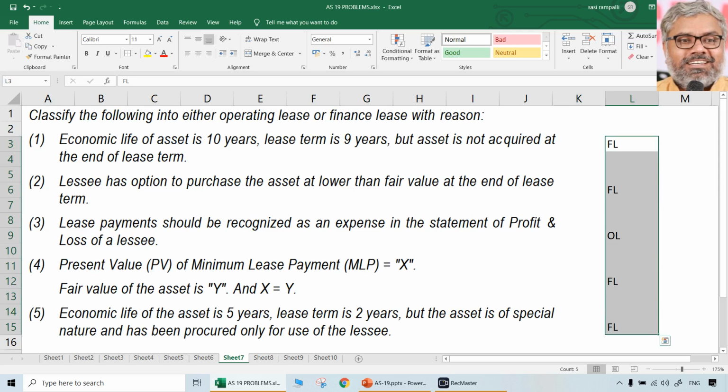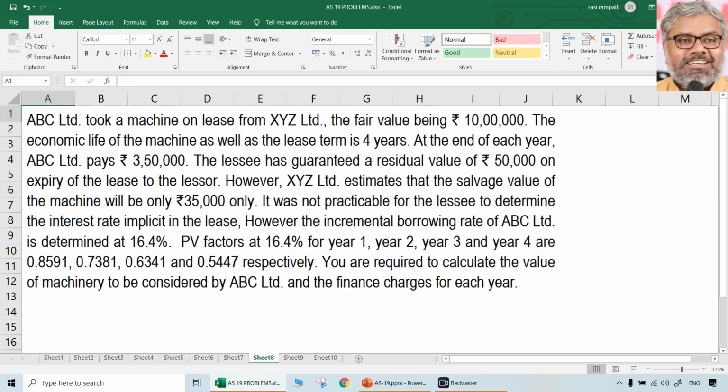So these are the answers for each question. For this you have to write these descriptions, then only you will get the marks, because with reason only you get the marks. Just concluding what type of lease it is will not give you full marks. So that was another type of question that was given in the exams and that can be expected also anytime.